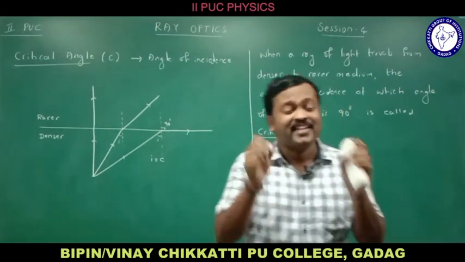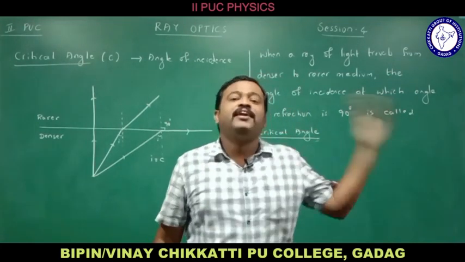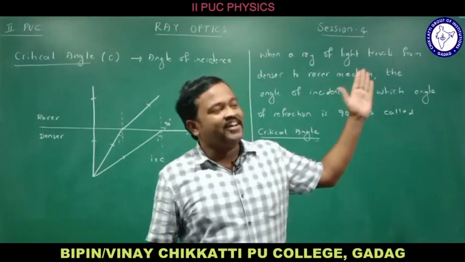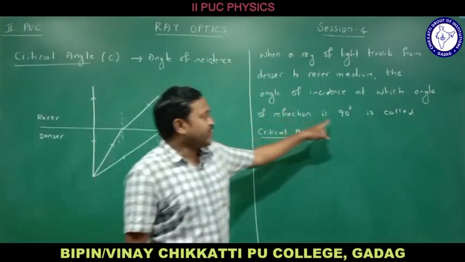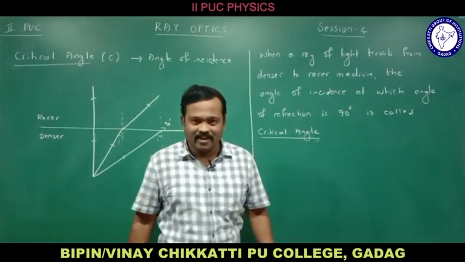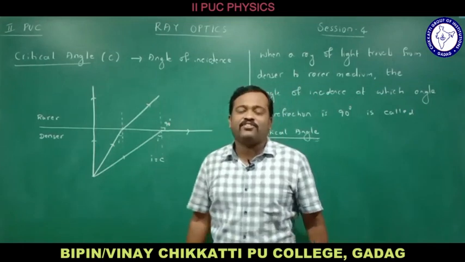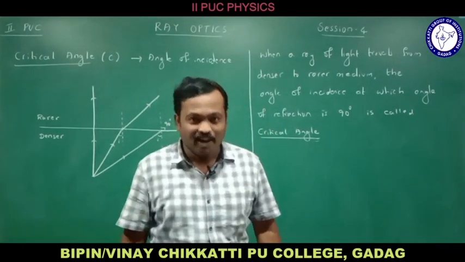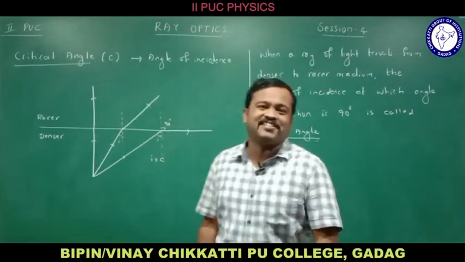So critical angle is the angle we get when a ray of light travels from denser to rarer medium, so that the refracted ray moves away from the normal and the angle of refraction becomes 90-degree. So critical angle is an angle of incidence at which the angle of refraction is 90-degree. Now, let me find the equation for this critical angle. How to calculate this critical angle?